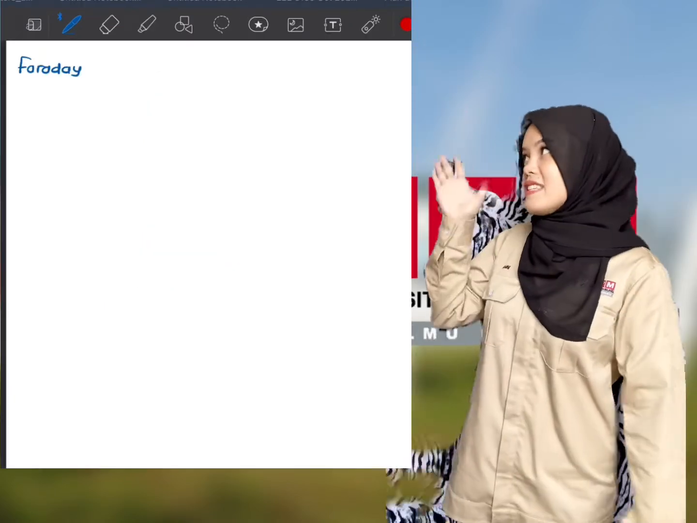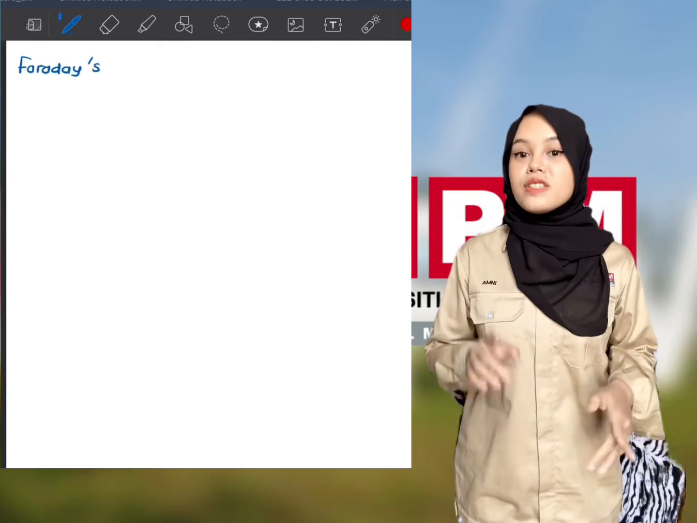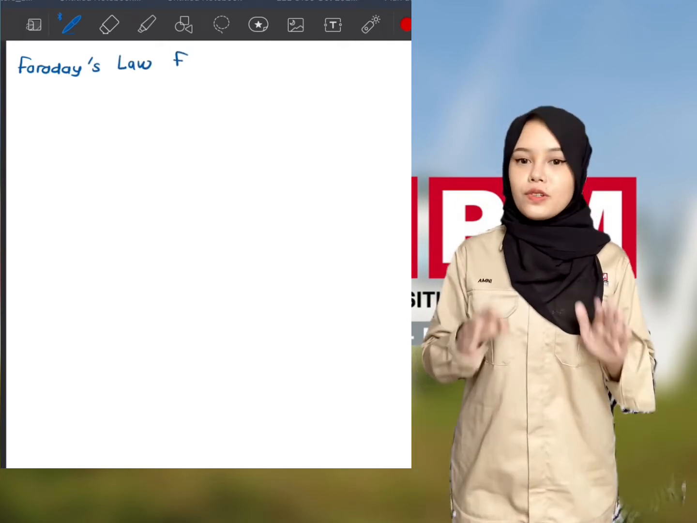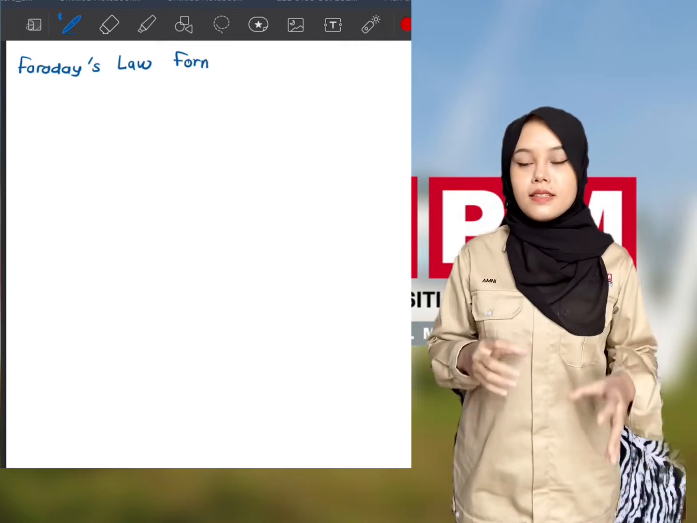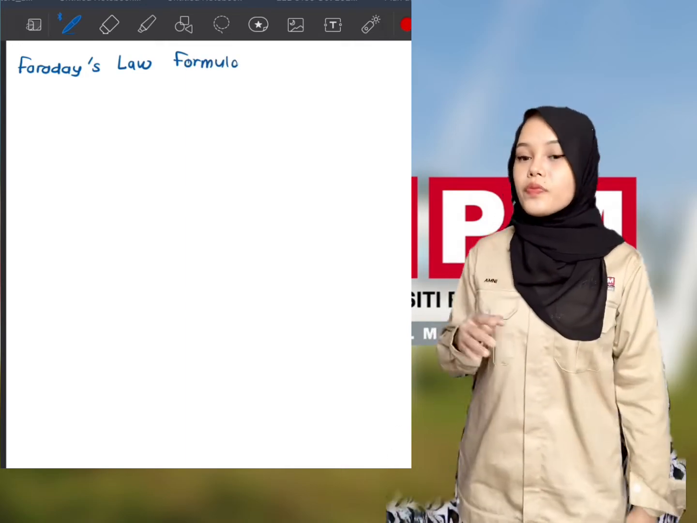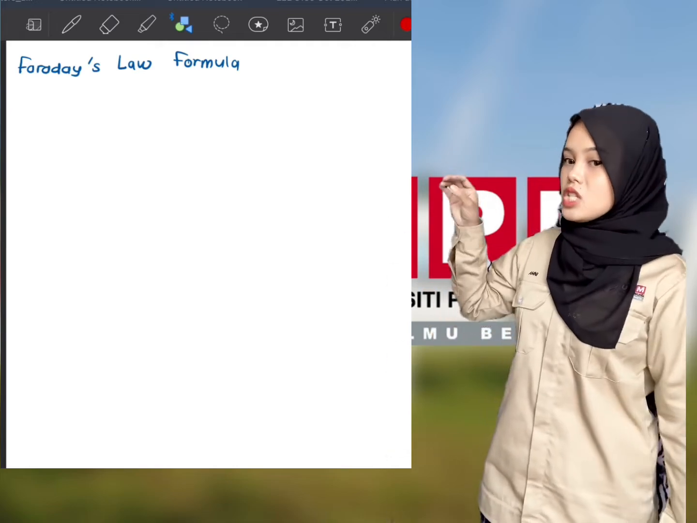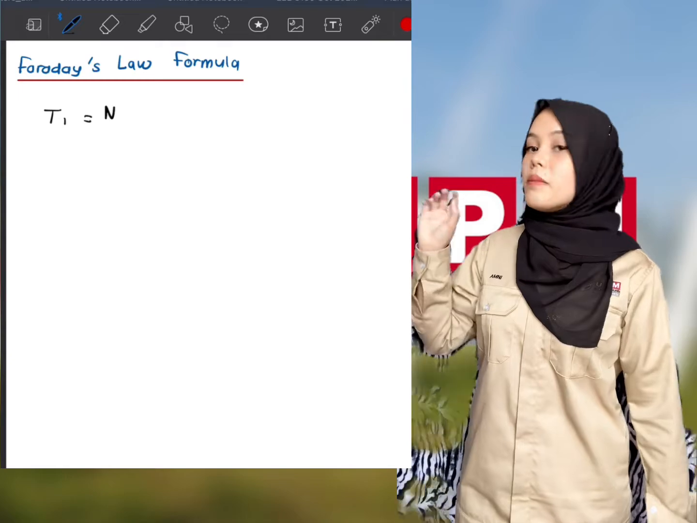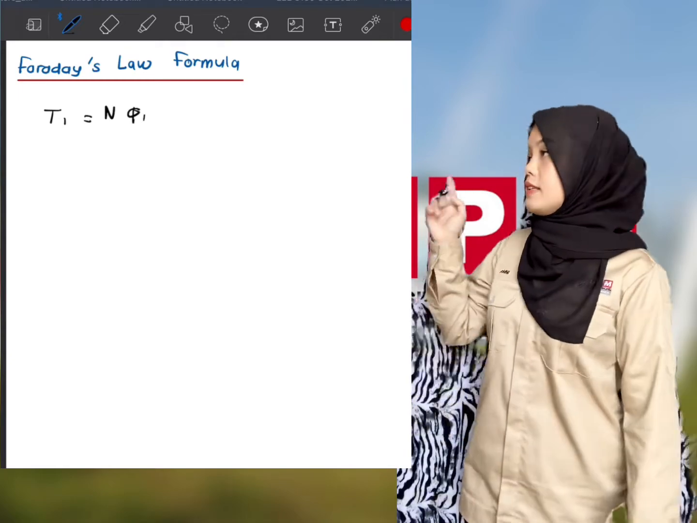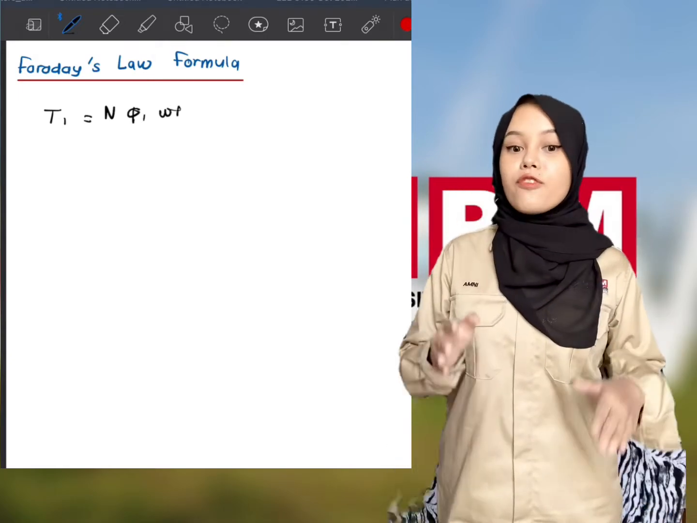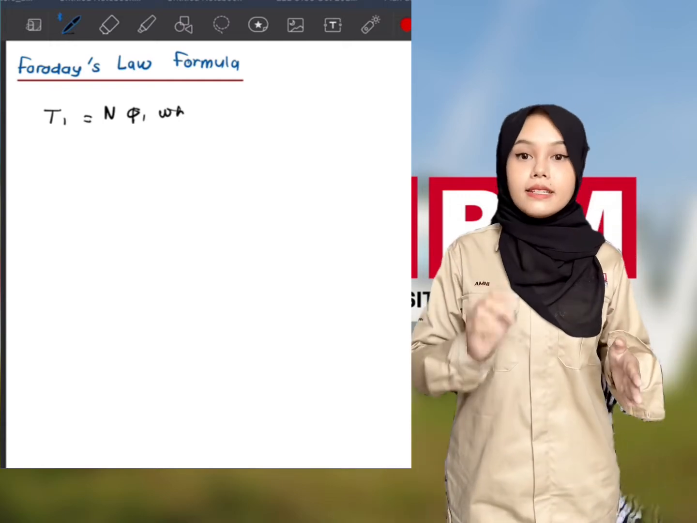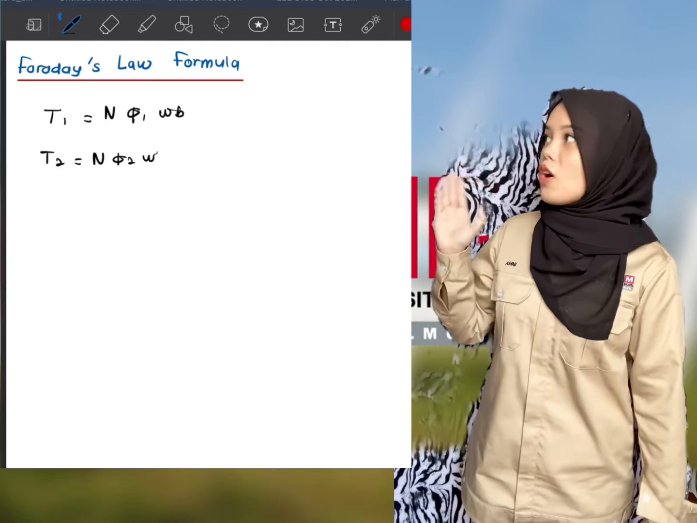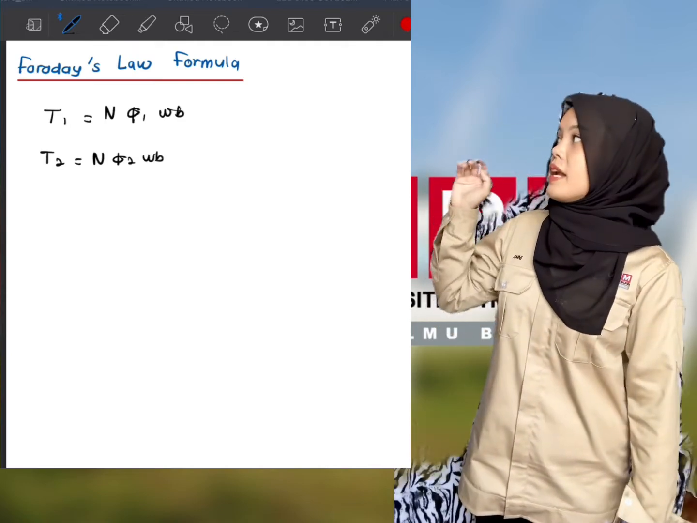This is the Faraday's law derivation. First, we consider a magnet approaching towards a coil. Second, we consider two time instances, T1 and T2. The flux linkage with the coil at time T1 is equal to the number of turns times magnetic flux 1. The flux linkage with the coil at T2 is equal to the number of turns times magnetic flux 2.